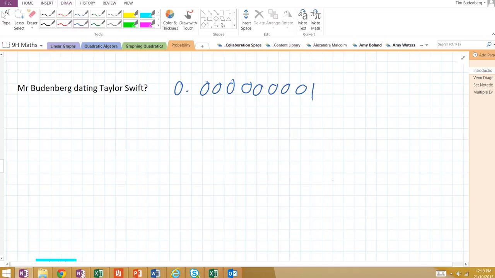So, 0 is no chance of something happening, 1 is 100% certain it will happen. In between there is almost every event in life, whether it's something that's extremely unlikely, like this, or something that's extremely likely, like me going to sleep tonight.